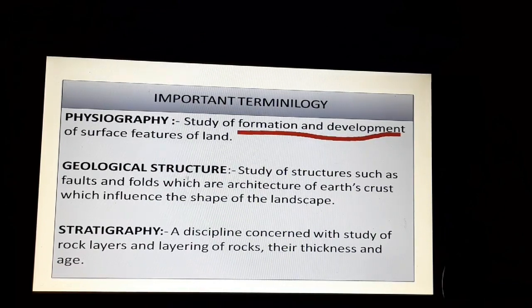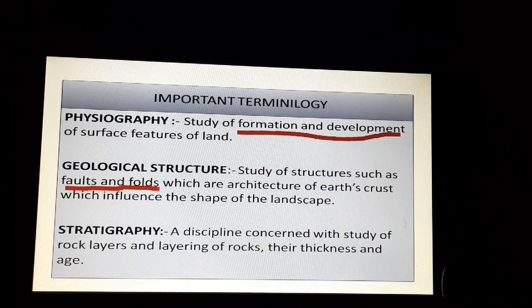What is the geological structure? It studies the faults and the folds. The folds and faults are actually a result of tectonic plates or tectonic movements, as you studied last year, right? When the folds and the faults of the earth give rise to particular landforms, and these landforms shape the earth, we are actually studying the geological structure of the earth.